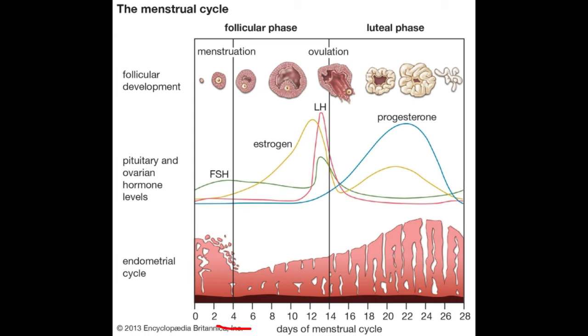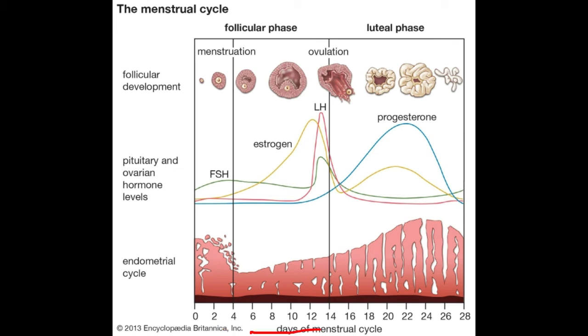Phase 1, menstrual phase, 4 to 5 days. Changes in ovary: development of primary follicles. Changes in uterus: breakdown of uterine endometrial lining leads to bleeding. Hormonal changes: decrease in progesterone and estrogen.